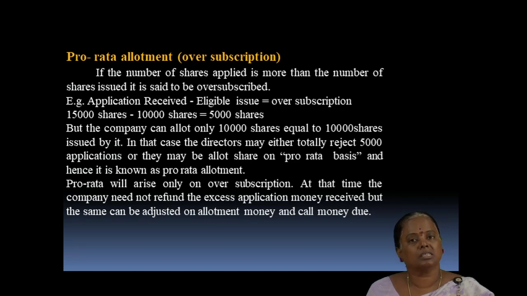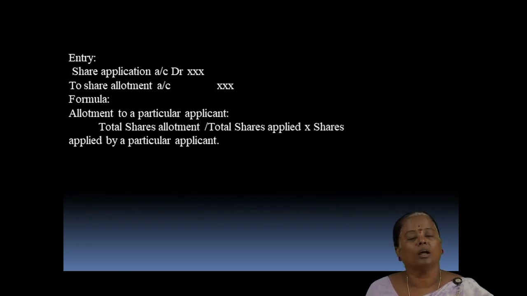Pro rata will arise only when oversubscription is received. At that time, the company need not refund the excess application money received, but it can adjust the excess application money against allotment money and call money due. The journal entry for the pro rata allotment is share application account debit to share allotment account. The formula to calculate the pro rata allotment to a particular applicant is total shares allotted divided by total shares applied, multiplied by shares applied by a particular applicant.